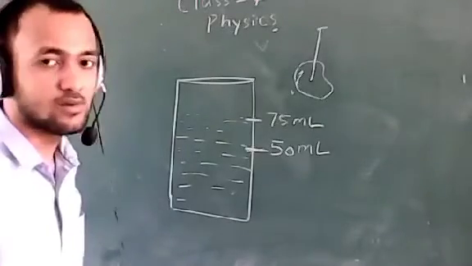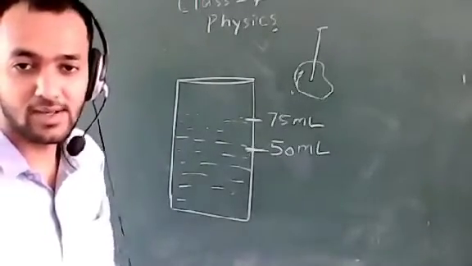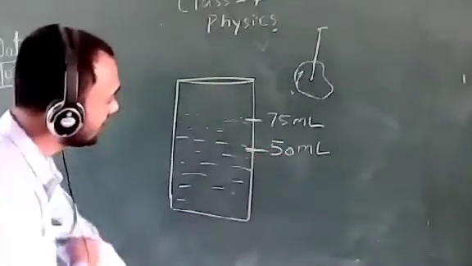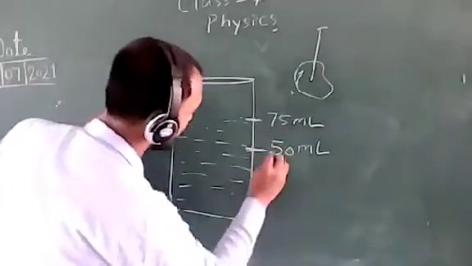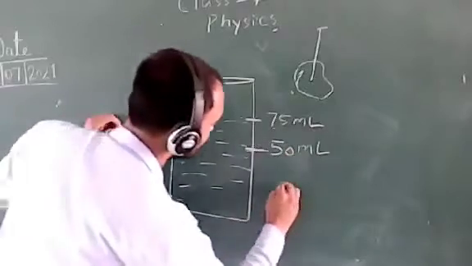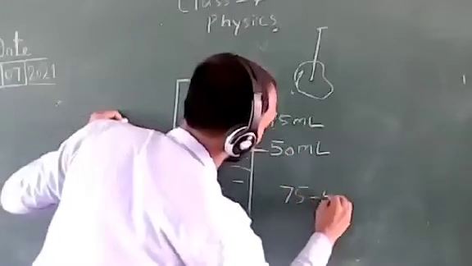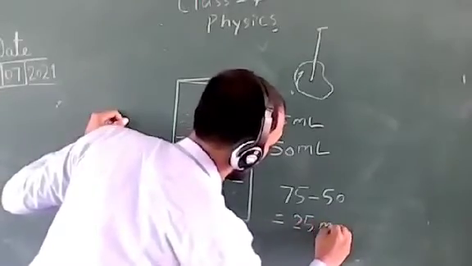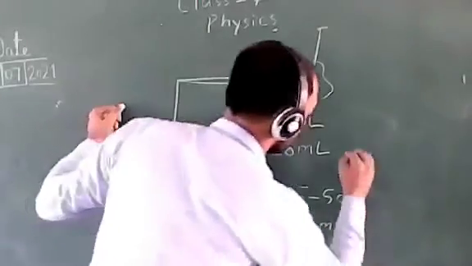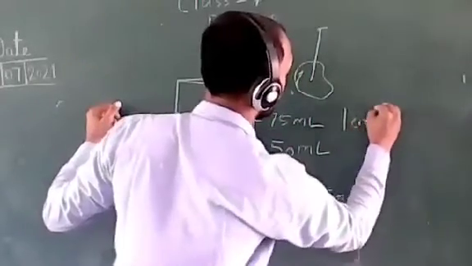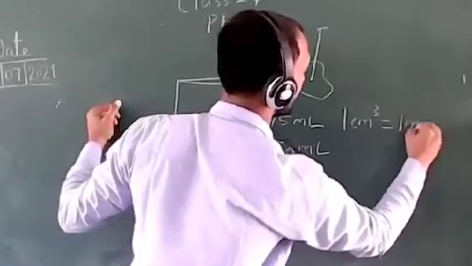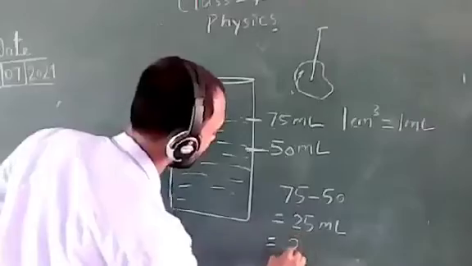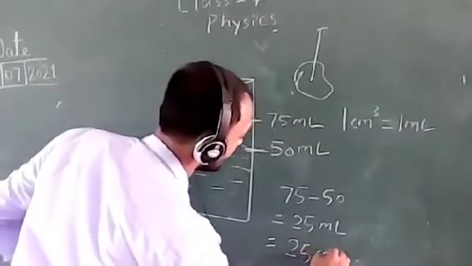Okay, let's see here. The liquid level rose. How many milliliters did it rise? The initial level is 50 and the final is 75. So the rise in level is 75 minus 50, that is 25. And we all know 1 centimeter cube is equal to 1 milliliter. So it will be equal to 25 centimeter cube.